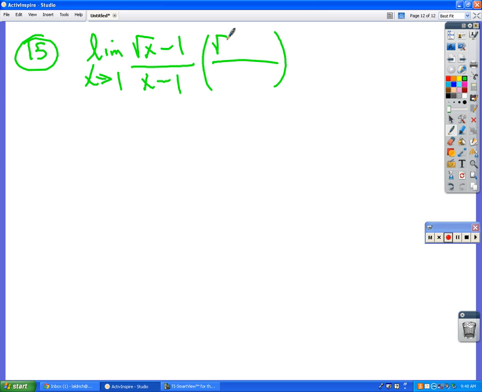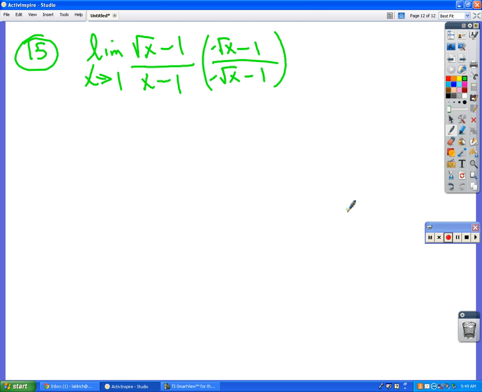I'm going to multiply by the complex conjugate. Oh wait, I did that wrong. That's not the complex conjugate. It's the square root of x plus 1, negative square root of x minus 1. Okay? So we multiply by the complex conjugate to get things to cancel. What if we just put root x minus 1 times root x plus 1? Ooh, loving it. I think that's where we're going.